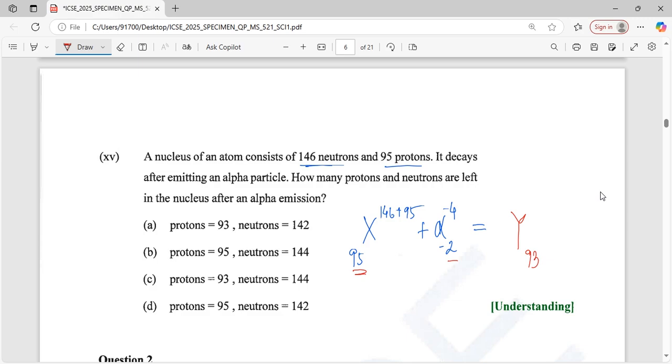Okay, suppose here options A and C are the correct ones, but in terms of mass number, that's where the difference comes, because the proton number is also equal to the electron number. So here minus 4 means 144, plus 93, because you know the proton number is also equal to the electron number. So the neutron number is 144. Neutron is 144. So option C is the correct one. Okay.